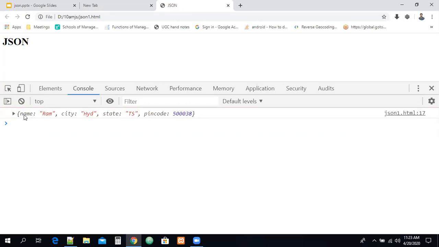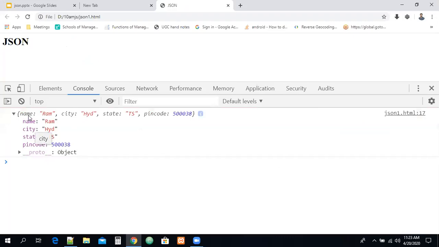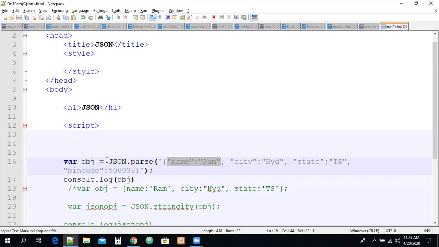And you can see, guys, what is this? Name and value are in double quotes, right? City and Hyderabad are in double quotes. But do you see the keys do not contain any double quotes, guys? Now what has happened? The JSON string was converted into a JavaScript object. Earlier this was a string. Now it was converted into an object.